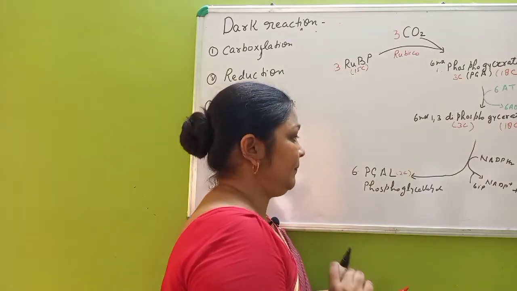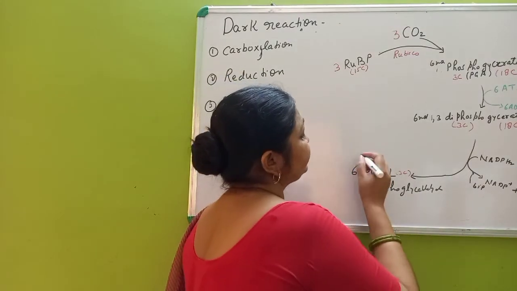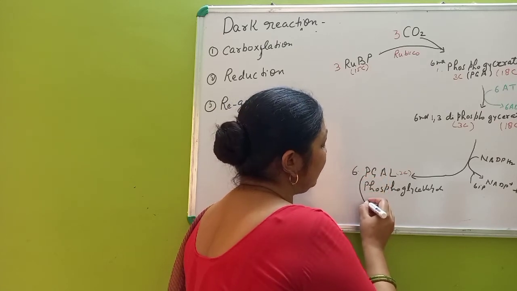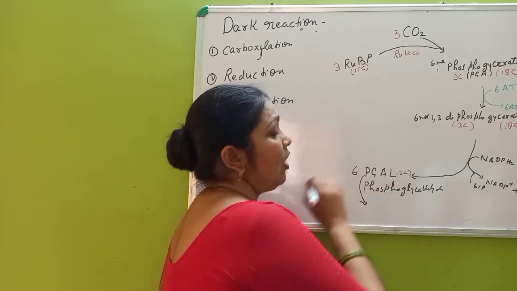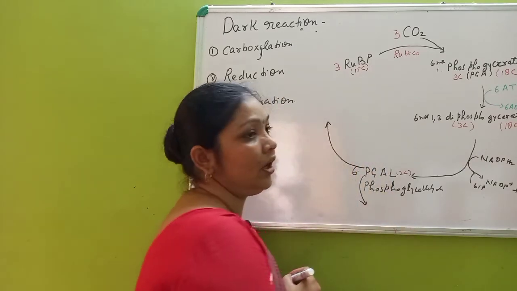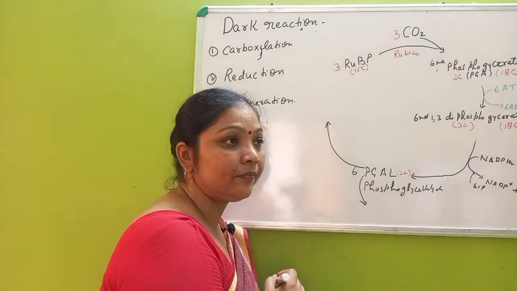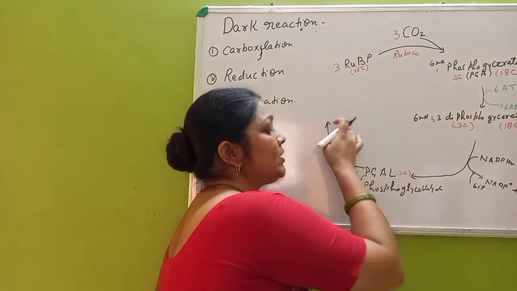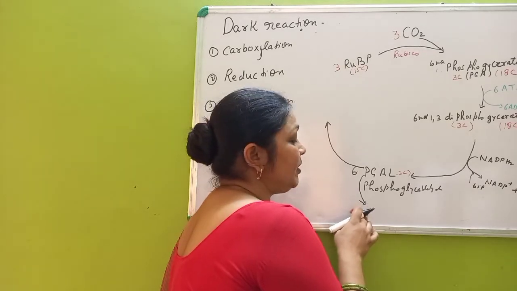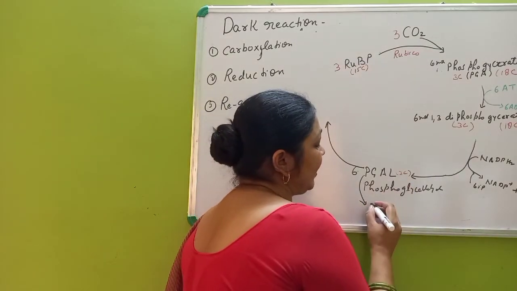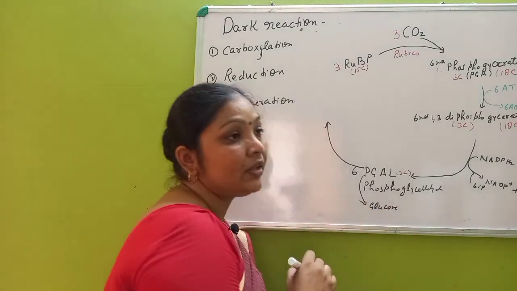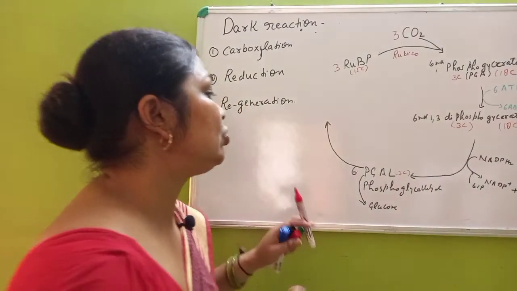Now what happened? From here, 1 molecule of PGAL will come out, whereas the 5 molecules will go on in the cycle. 1 molecule of PGAL will come out, and that will help in the formation of glucose.